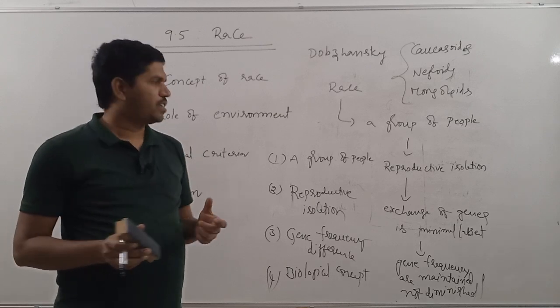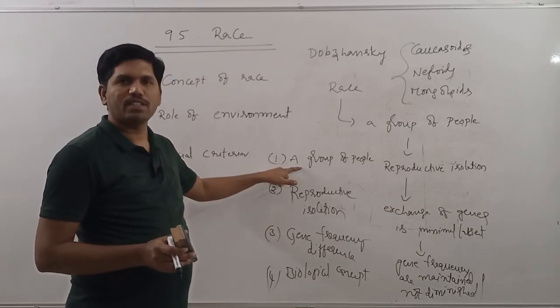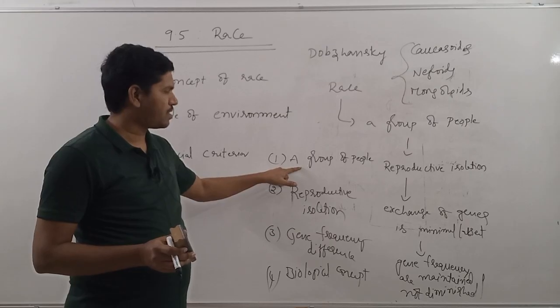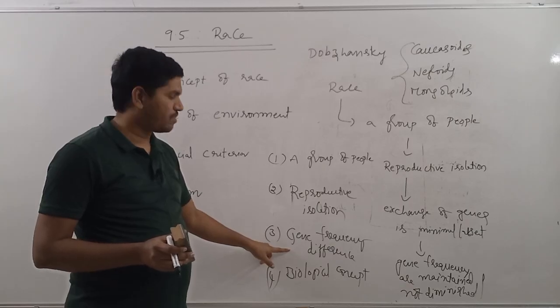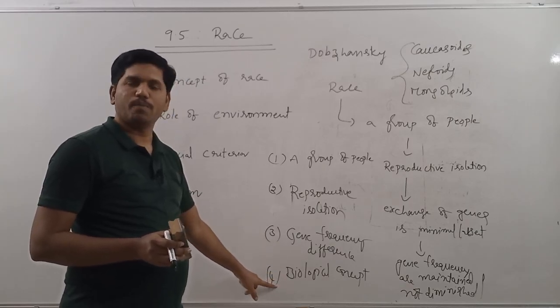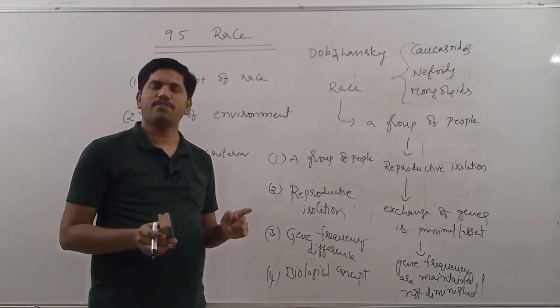If you go through that definition, we can come across some important characteristics. One is a race is nothing but a group of people. That is the first characteristic. Second one is there will be reproductive isolation. Third one is gene frequency differences will be there, and it is purely a biological concept. This is about the concept of race.